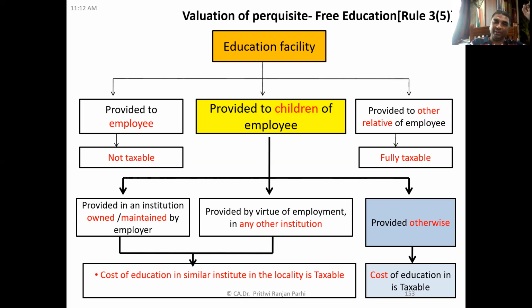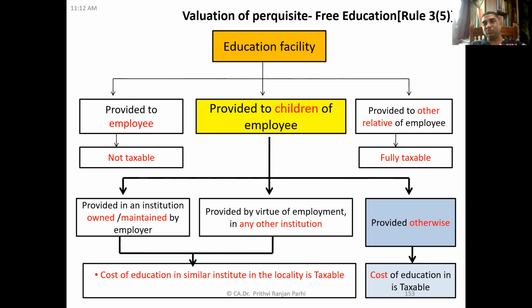Now comes the education facility provided to the children of the employee. Here you have to see where this facility is provided. It may be provided in an institution which is owned or maintained by the employer, that means, let us say, a school facility is provided and the school is owned by the employer. Or it may be provided by virtue of employment in another institution.